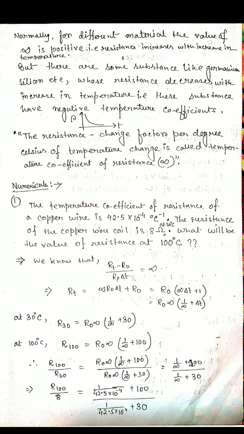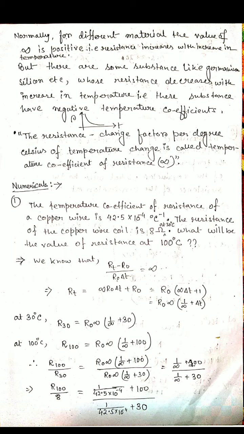Clear? So the resistance change factor per degree Celsius of temperature change is called the temperature coefficient of resistance. This is the definition of alpha, the temperature coefficient of resistance. Clear? I hope this concept is clear now. So now we also solve some problems. Here the temperature coefficient is given, and the resistance at 30 degrees is given. We find out the resistance at 100 degrees.